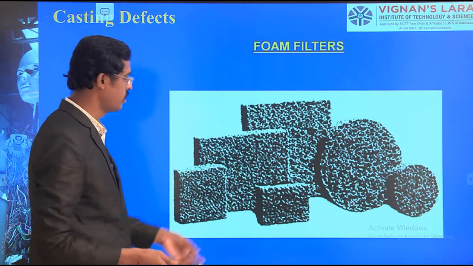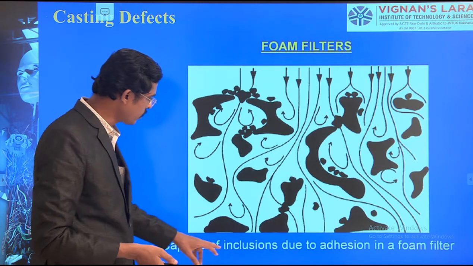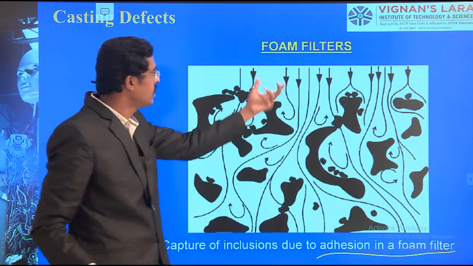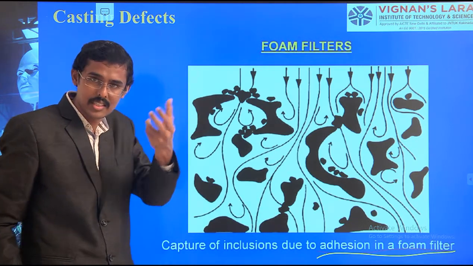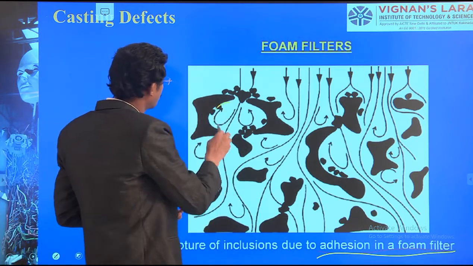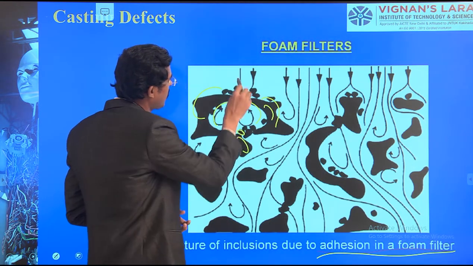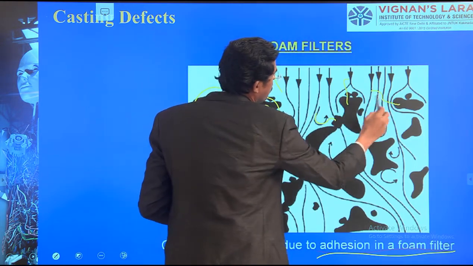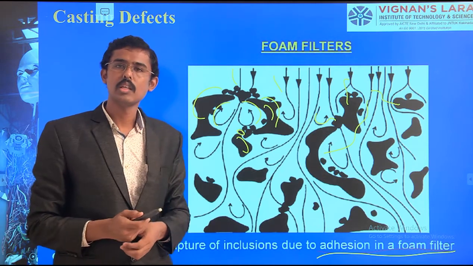Here is an image: capture of inclusions due to adhesion in the foam filter. Whenever impurities come, the adhesion particles are attracted onto the foam. When they come down, somehow they are attracted. Such ideas we can use to filter out the impurities.